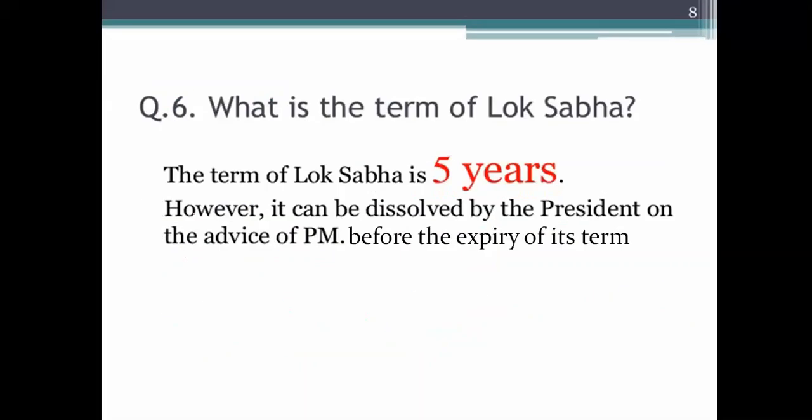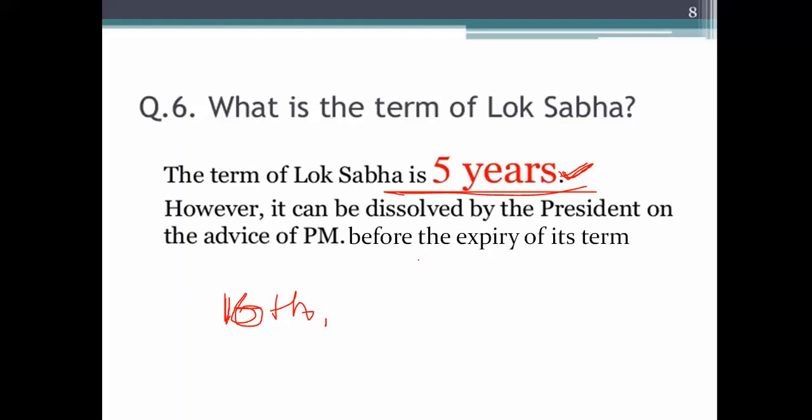Next, what is the term? The 5 years term. After every general election, the Lok Sabha is constituted for 5 years. That is the general life of the Lok Sabha. After the completion of the 5 years, once again a general election will happen, and once again the new Lok Sabha will be formed. The Lok Sabha which is going on right now is the 16th Lok Sabha.